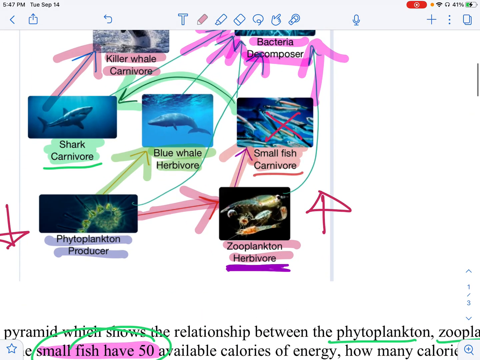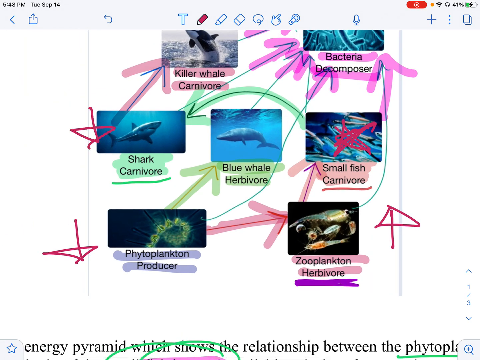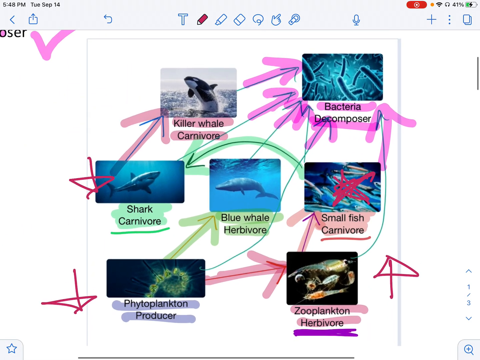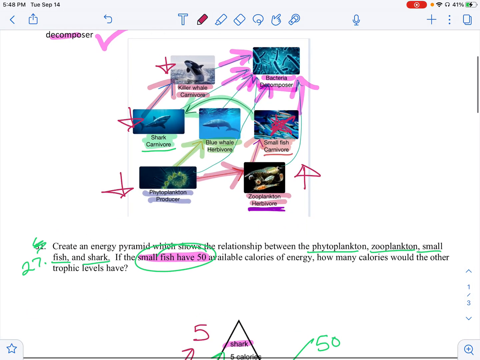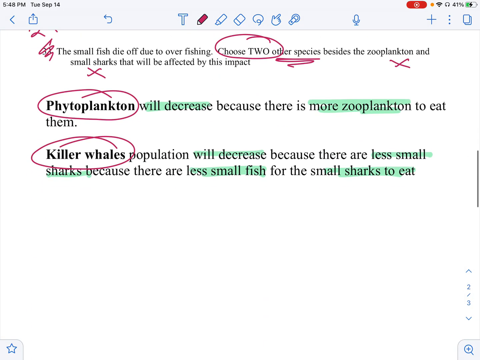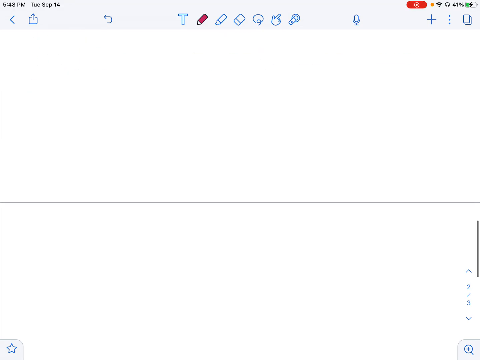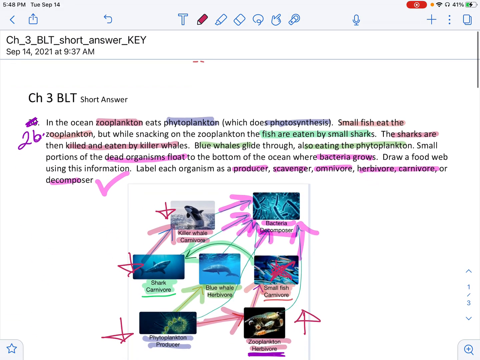So my small fish, again, they die. My sharks are going to go down because they're not going to have enough food to eat. And then my killer whales will also go down. Okay, there are other answers to that one that you could have chosen. So as long as you kind of explained it just like I did, then you're probably good to go. All right, at this point, if you feel confident with these short answer questions, then you can probably move on.